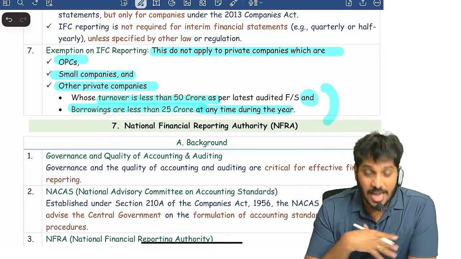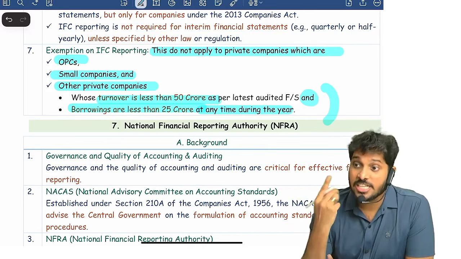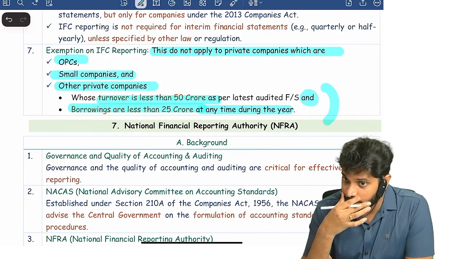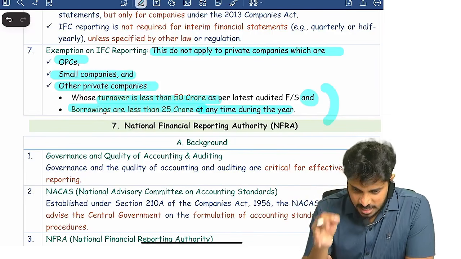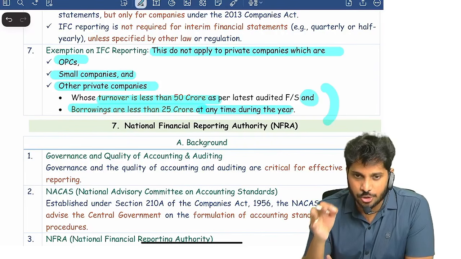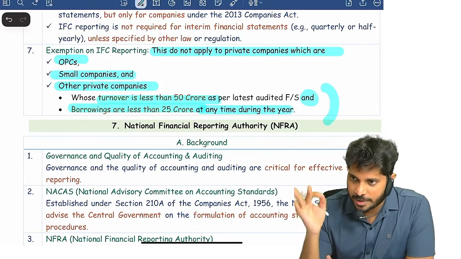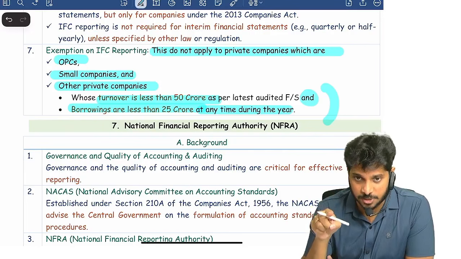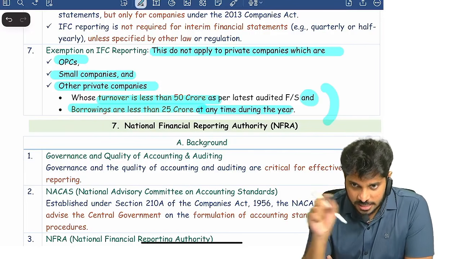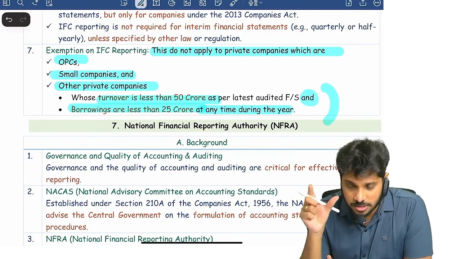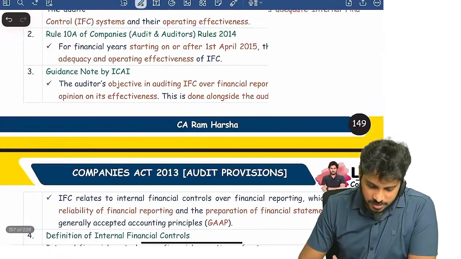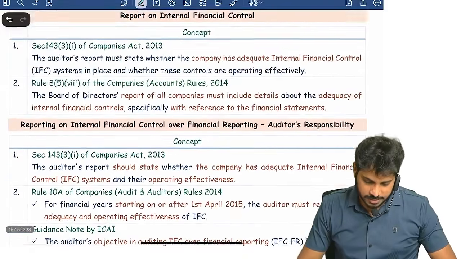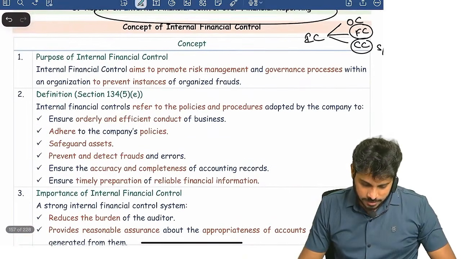The statutory auditor has to give in his audit report his opinion on the operating effectiveness of IFC implemented by the company over financial reporting. Whether the company's internal financial controls over financial reporting are operating effectively or not, the statutory auditor has to report. Section 143 subsection 3 clause (i). This is the requirement of the statutory auditor. Apart from that, on IFC there are various other requirements.